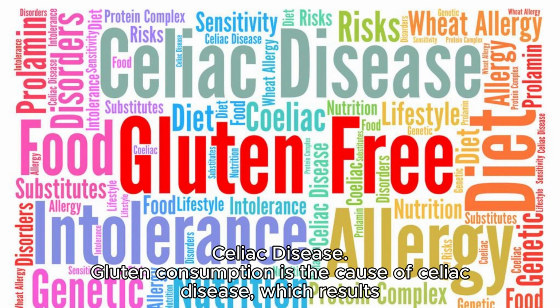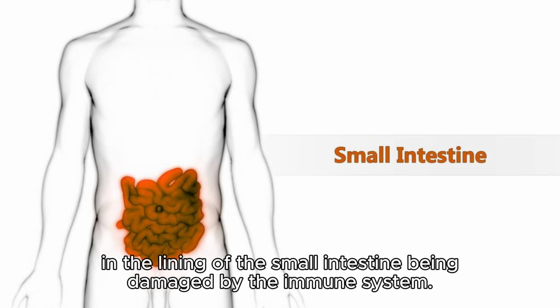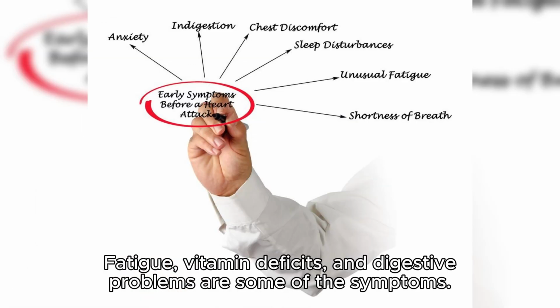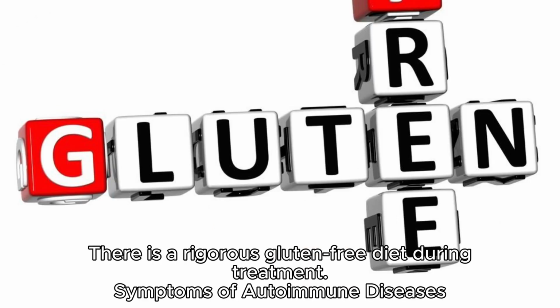Celiac disease. Gluten consumption is the cause of celiac disease, which results in the lining of the small intestine being damaged by the immune system. Fatigue, vitamin deficits, and digestive problems are some of the symptoms. Treatment involves a rigorous gluten-free diet.